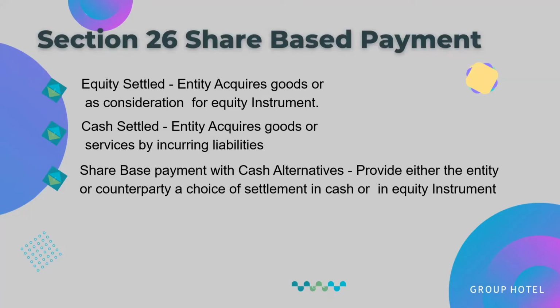Section 26, share-based payment is an additional compensation given to employees. The motive is to increase the motivation of employees for the benefit of the company. We have two kinds of share-based payment, equity-settled and cash-settled share-based payment. Equity-settled is often represented by what is called a share option. This gives an employee the ability to buy stock of the company at a specific time or under a specific condition. Cash-settled is represented by the share appreciation right. This is the right of employees to receive money based on the rise in the value of a company. Share-based payment with cash alternative provides either the entity or counterparty a choice of settlement in cash or in equity instrument.